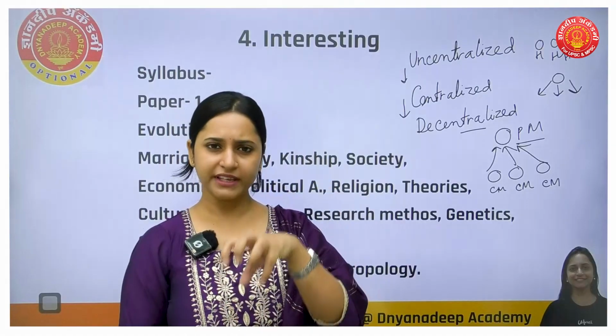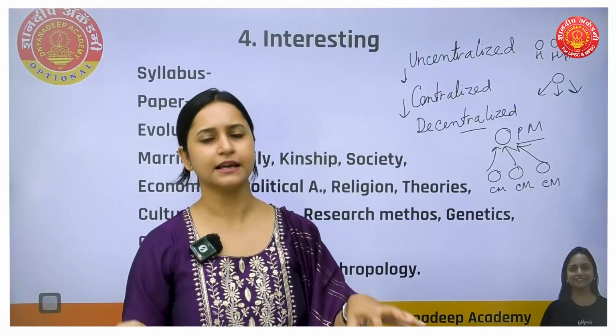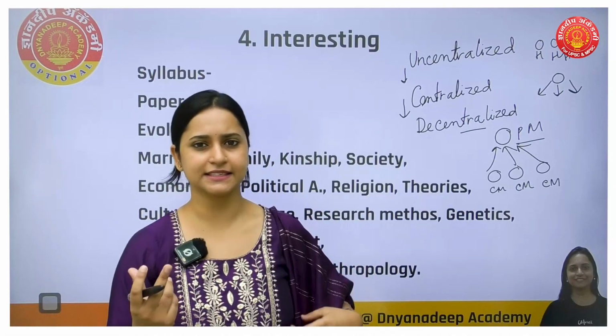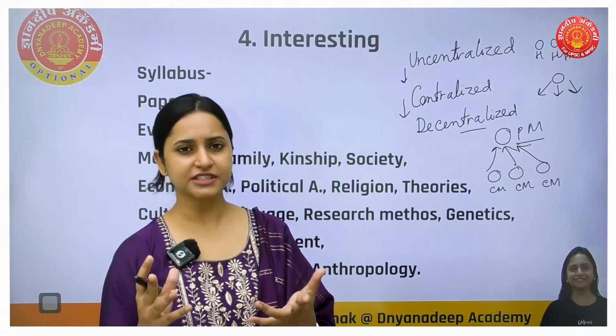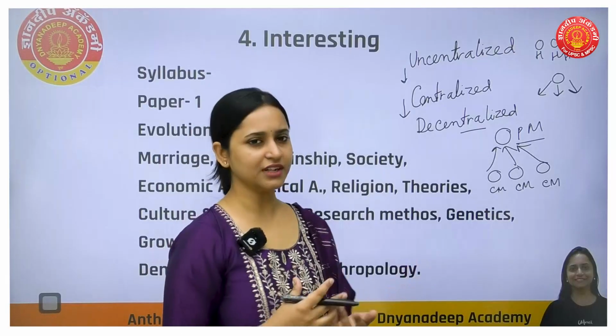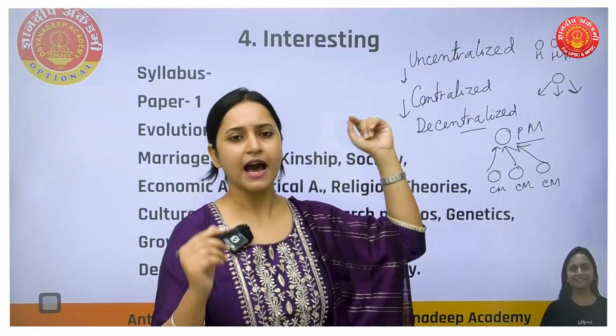So power is not only with the center, power is given to the particular state, but at the time of conflict or at the time of need arises, which is between the two states, at that time the decision making power might go to the center. So that is decentralization. So this is clear, right?